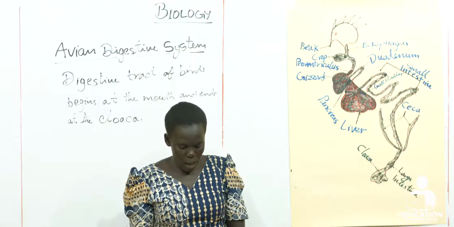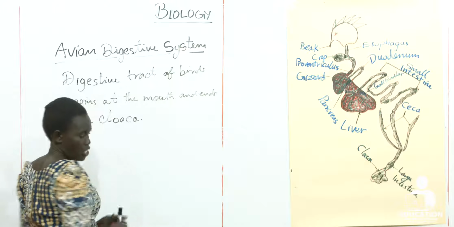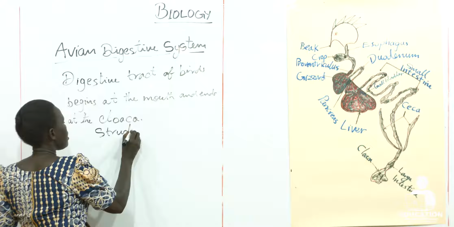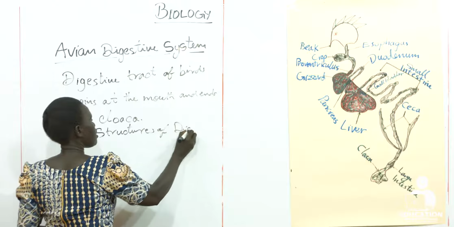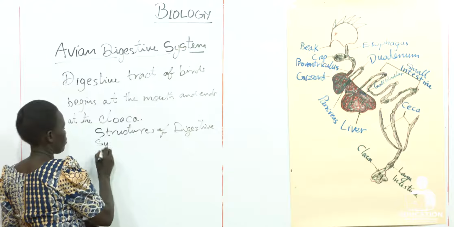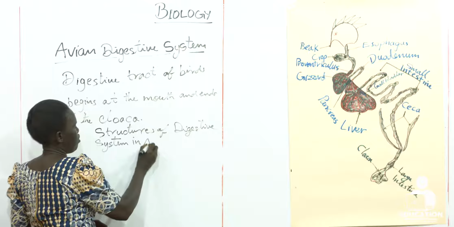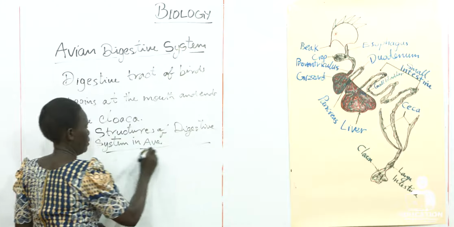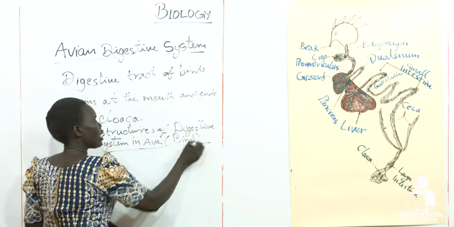So let us start with beak or mouth. The structures of the digestive system in Aves. Aves is the class of birds.